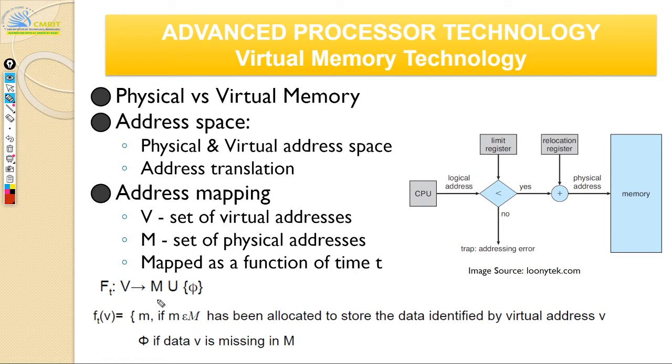Now this mapping function can be represented mathematically like this: V maps to M union a null set, where M is your physical memory. Whenever the CPU asks for the data at virtual address V, you go to the corresponding physical memory, which should have a corresponding physical address.